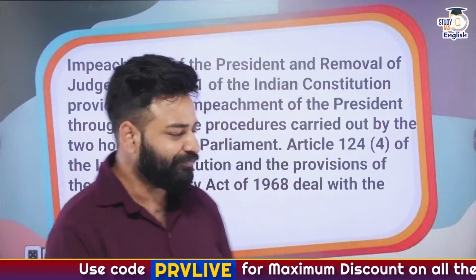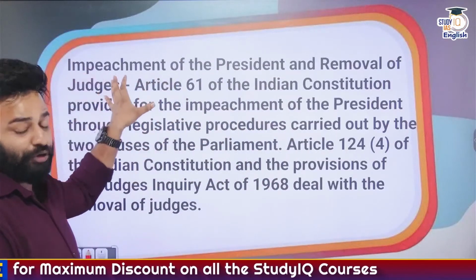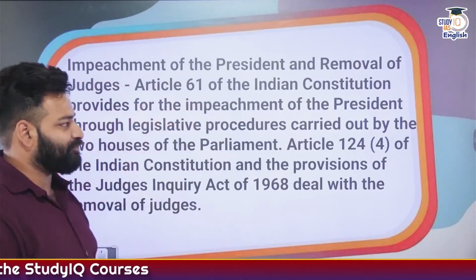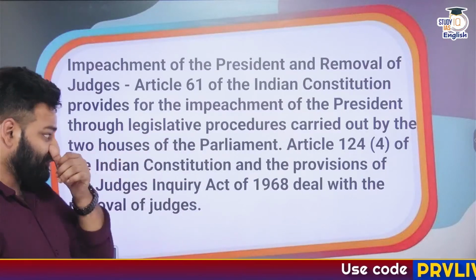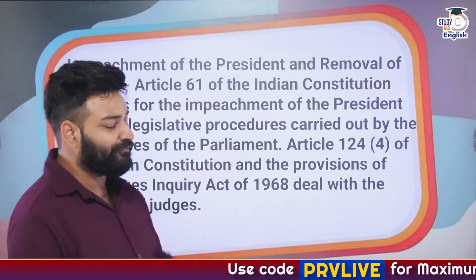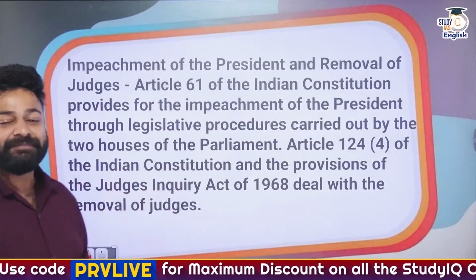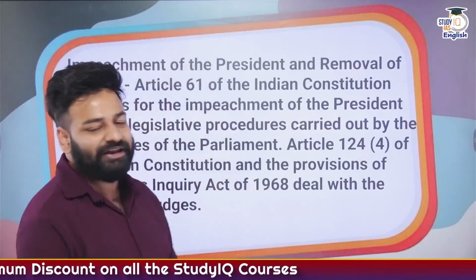As you can see here, the impeachment of the president and the removal of the judges. Article 61 of the Indian Constitution provides for the impeachment of the president through a legislative procedure carried out by the two houses of Parliament, whereas Article 124 clause 4 deals with the removal of judges, along with the Judges Inquiry Act of 1968.